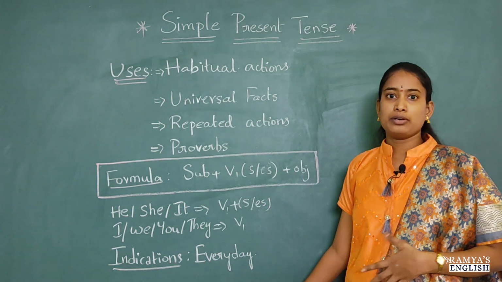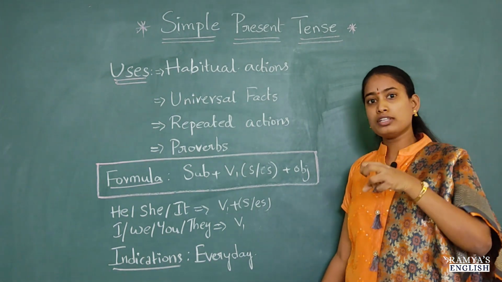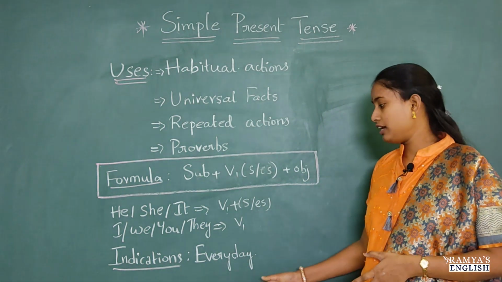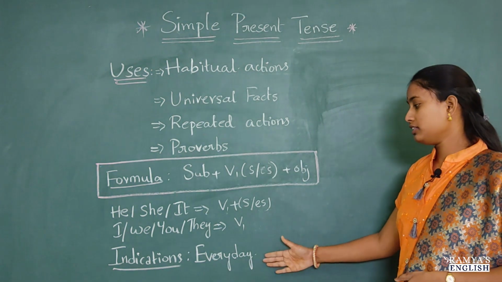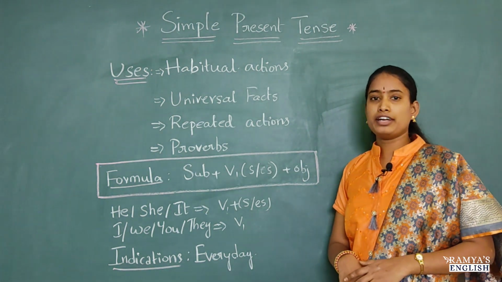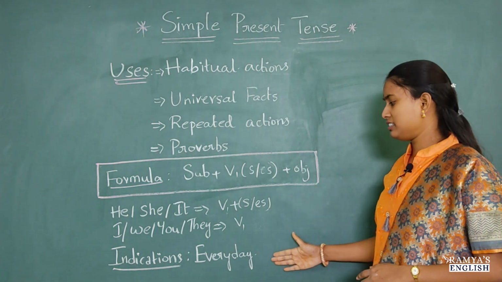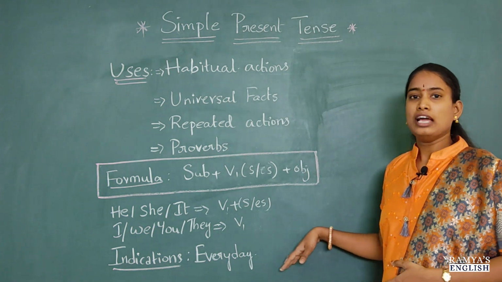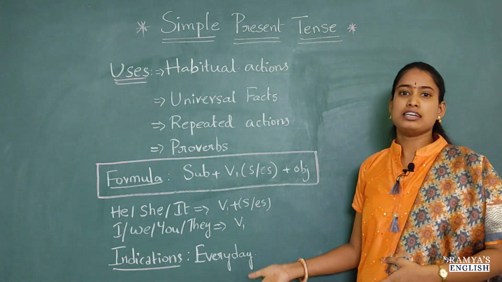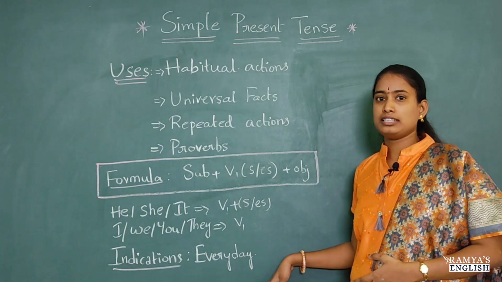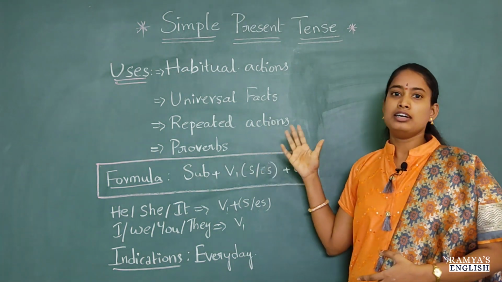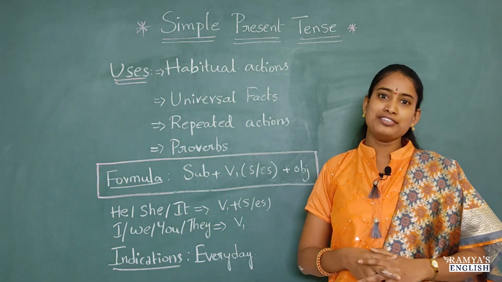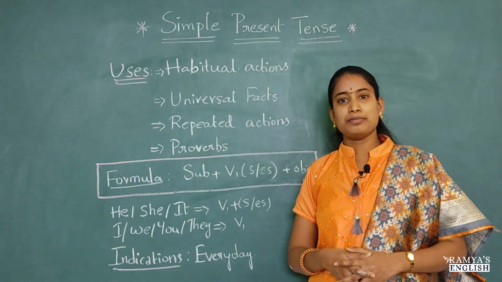What is an adverb? An adverb is nothing but a word which tells how the action is done or when the action is done. So when the action is done, here we are indicating it by using these time adverbs. Based on the action, when you do that action, we can use any adverb: every day, every month, as I told you earlier. So this is all about the description and explanation of simple present tense. And now for clear understanding, let's see some examples.